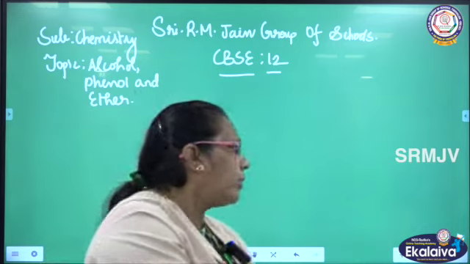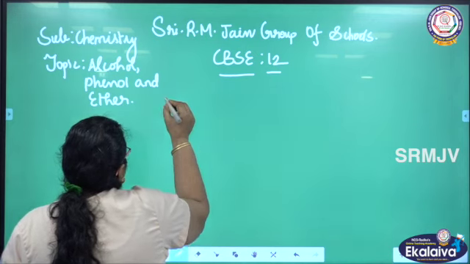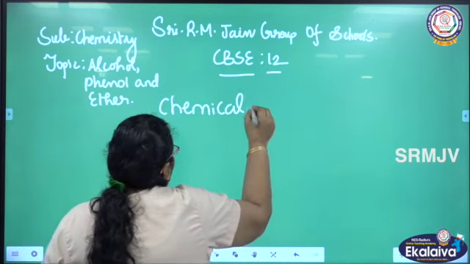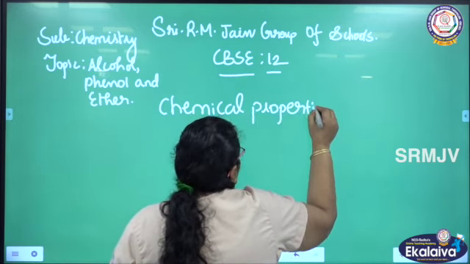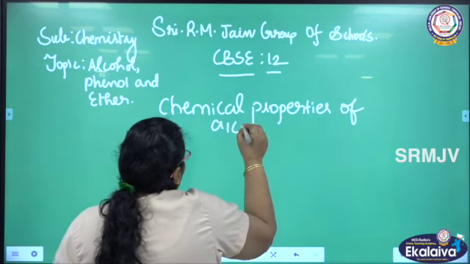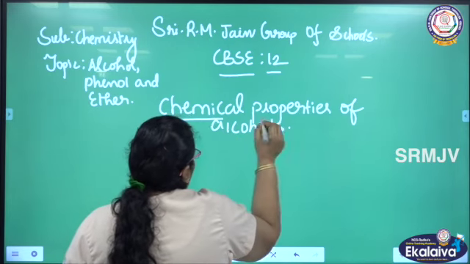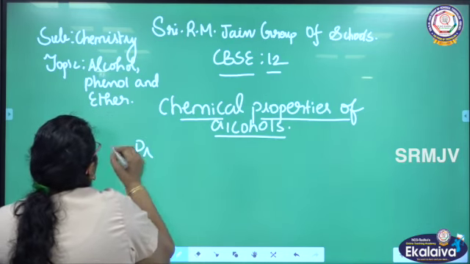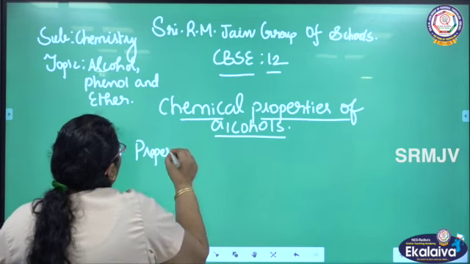Are you ready, children? Be ready with your notebook. Let us see the chemical properties of alcohol. We are going to talk about the chemical properties of alcohols. There are two different types in the chemical properties.